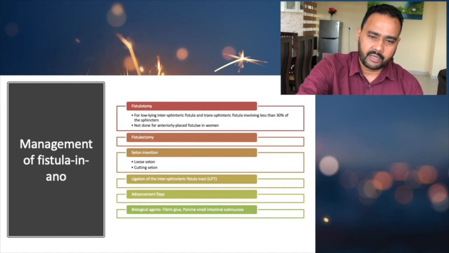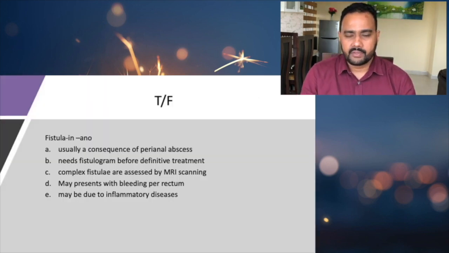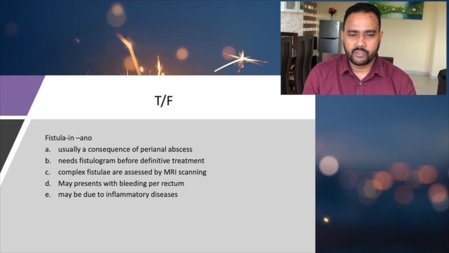So we came to the end of the lecture, so we will go to the questions. We have started with the true or false question. Fistula in ano is usually a consequence of perianal abscess. Yes, that is how the fistula in ano usually forms. It needs fistulogram before definitive treatment.